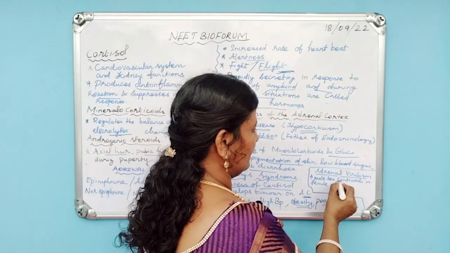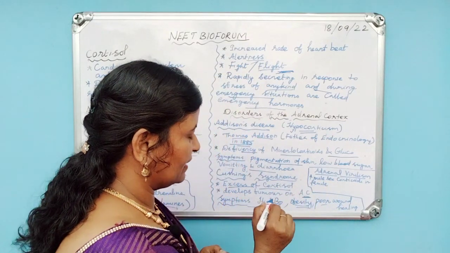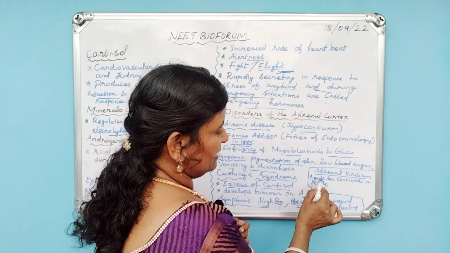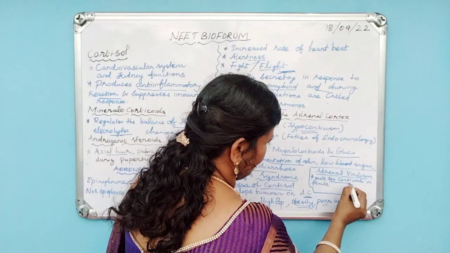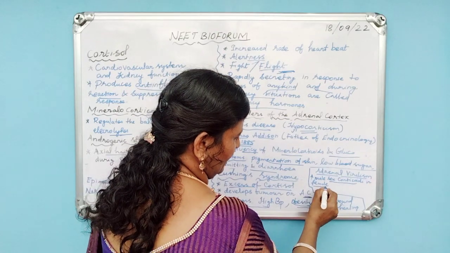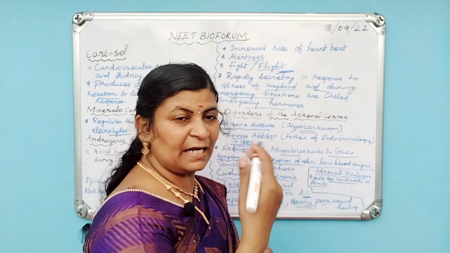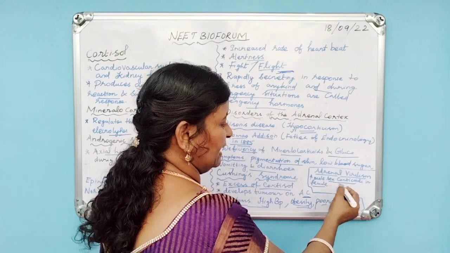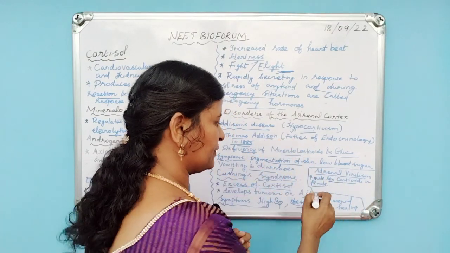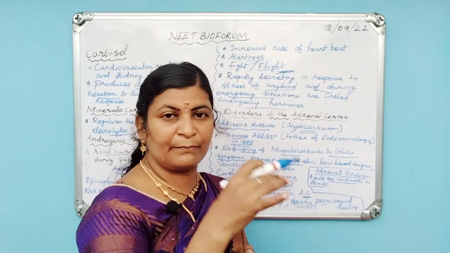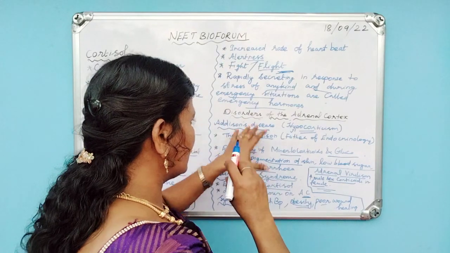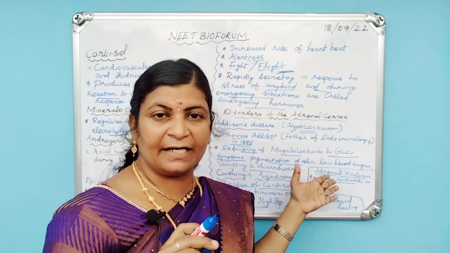Then adrenal virilism, the next disorder. Adrenal virilism is an excess amount of male sex corticoids in females. So male characters are developed in the female, for example mustache and beard formation and a male voice. These are all the disorders of the adrenal cortex.